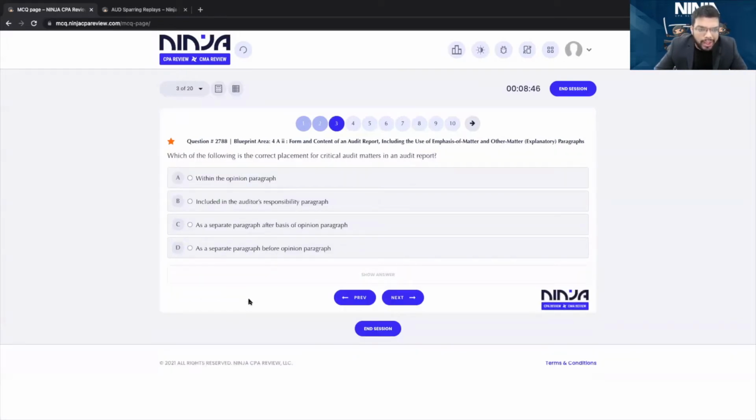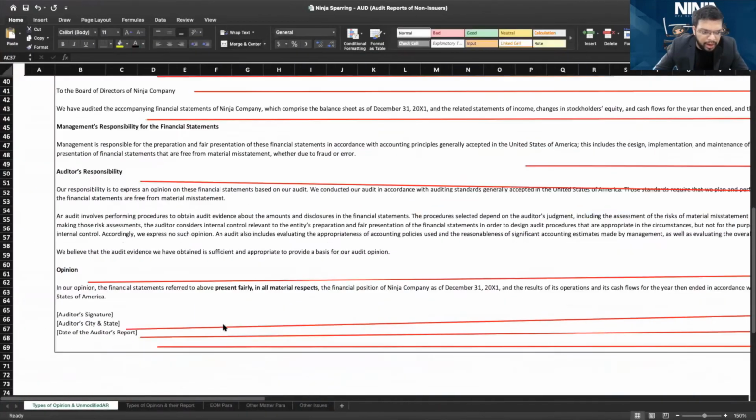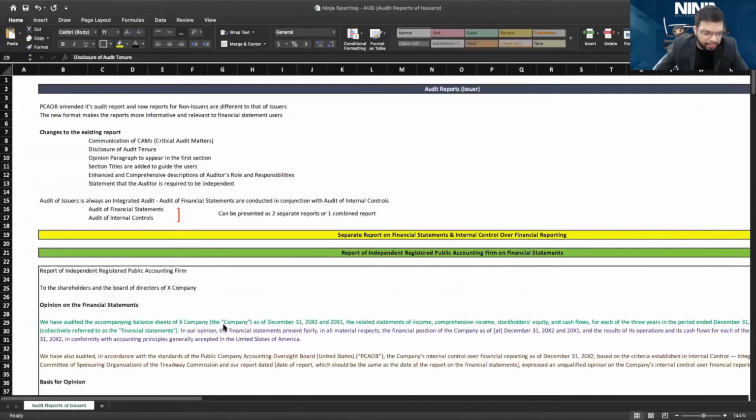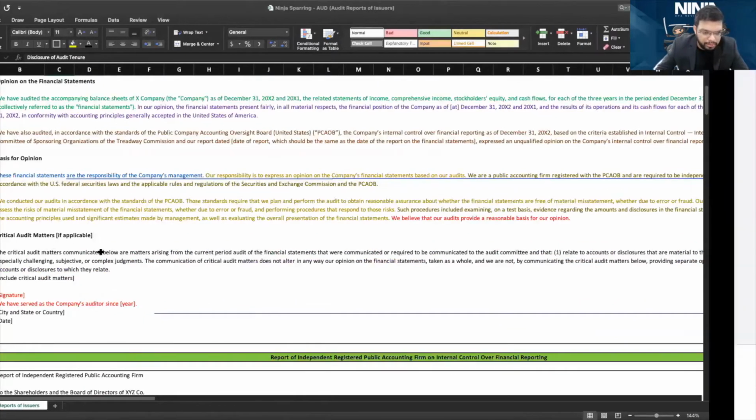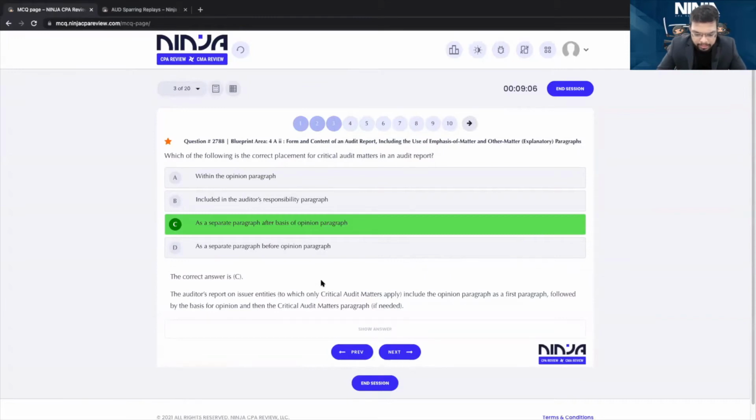Which of the following is the correct placement for critical audit matters in an audit report? It's a separate paragraph, first of all. It's a separate paragraph after the basis of opinion paragraph. I hope you're clear with this. It's C.